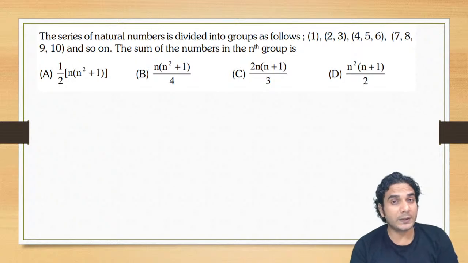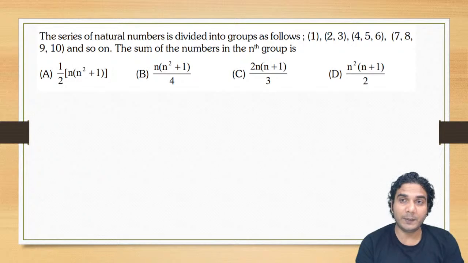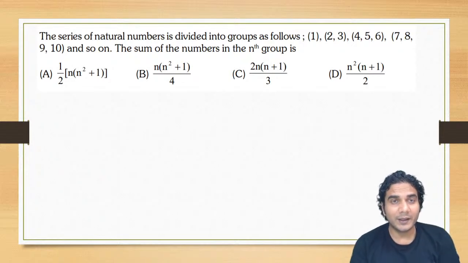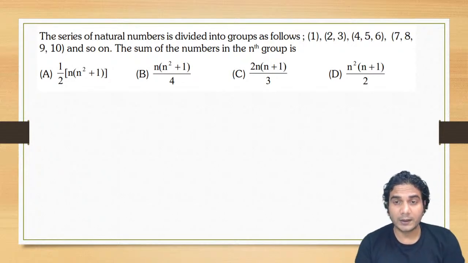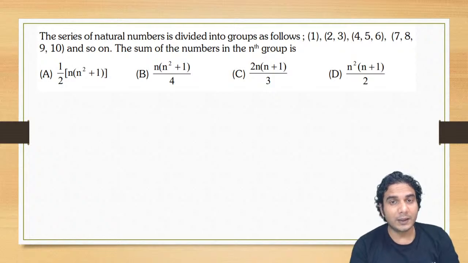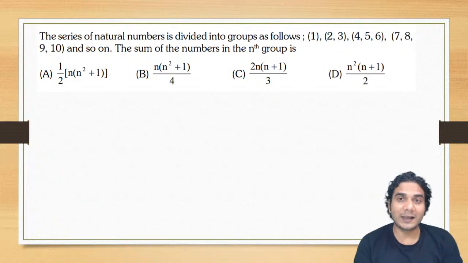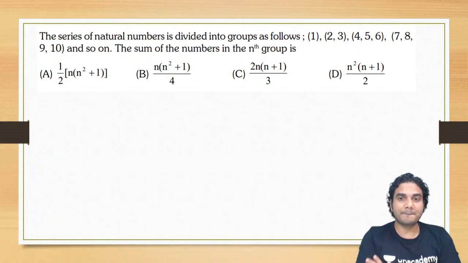So the sequence is basically the same. In the nth group also, the numbers will be in AP. They are consecutive natural numbers. You just need to figure out which number is the first term in that group and what is the last term in that group. If you come to know that, you can do it easily.